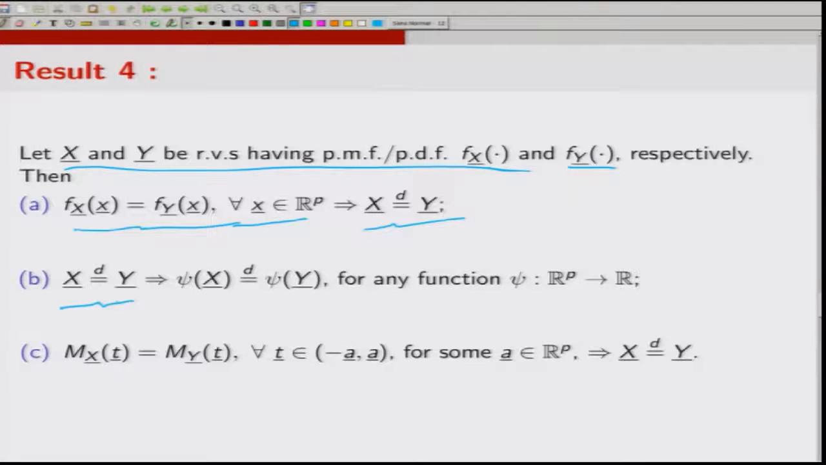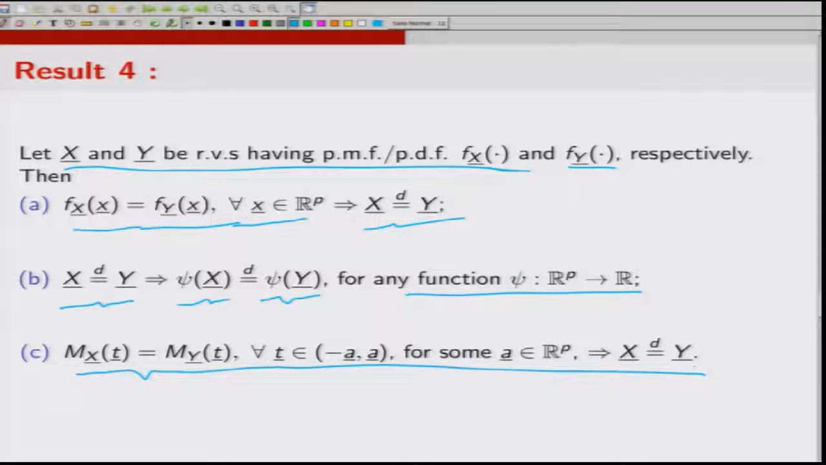Similarly, if x has the same distribution as y, then any function of x has the same distribution as the corresponding function of y, for any function psi from Rp to R. Not only that, this result, which has its analog in the real case, says that if the moment generating functions of two random vectors match in a rectangle around 0, then x and y have the same distribution. I will not prove this result, as some of them are slightly involved.